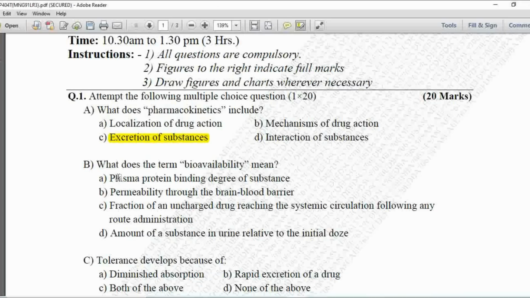Next, MCQ 2. What does the term bioavailability mean? Option A is plasma protein binding degree of substance, B is permeability through the blood-brain barrier, C is fraction of unchanged drug reaching the systemic circulation following any route of administration, D is amount of a substance in urine relative to the initial dose. The definition of bioavailability is the amount that reaches the systemic circulation when you administer the drug by any route. So option C is correct, the fraction of unchanged drug reaching the systemic circulation.